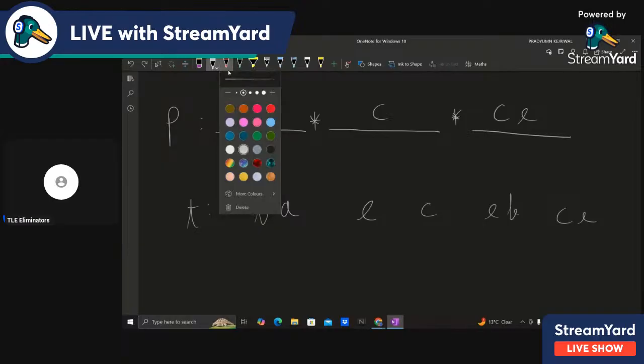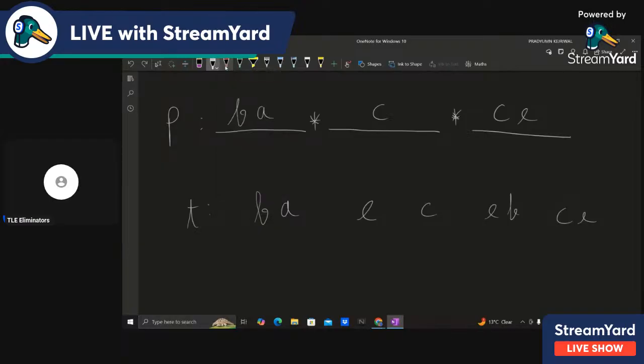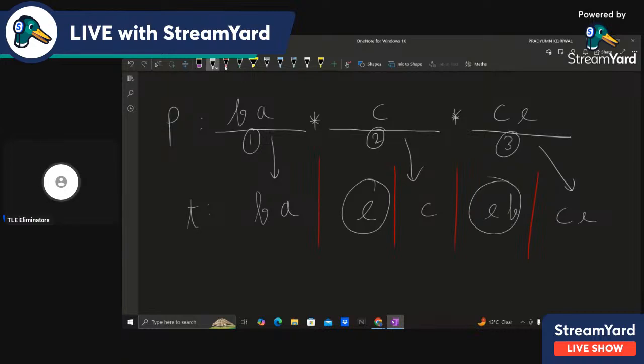So we have the first part of the string P, the second part, and the third part. The first part is here, the second part is here, and the third part is here. And in between, whatever there is, we don't mind, because the star will get matched with that.